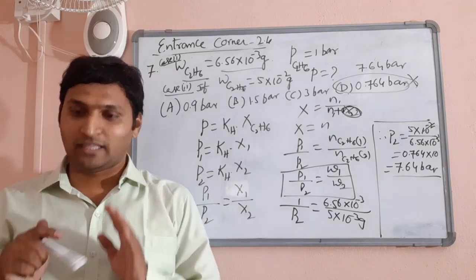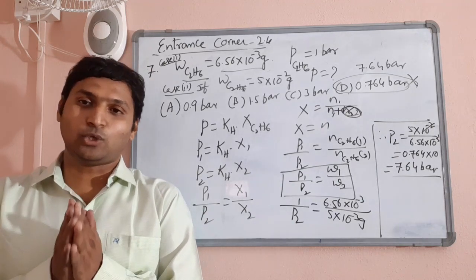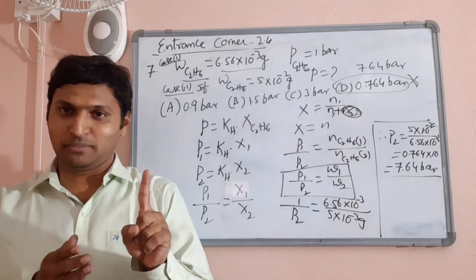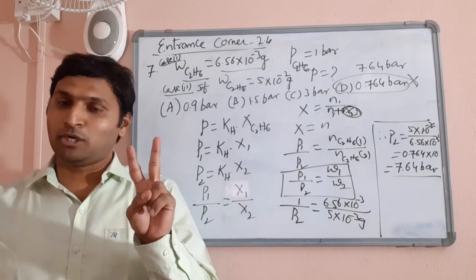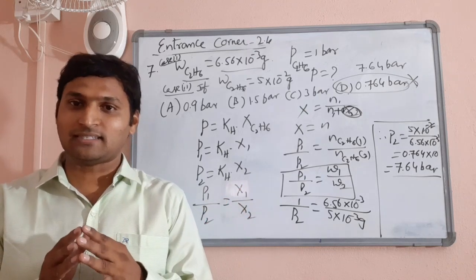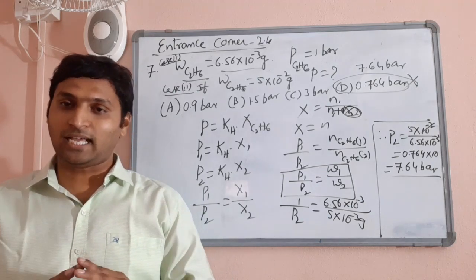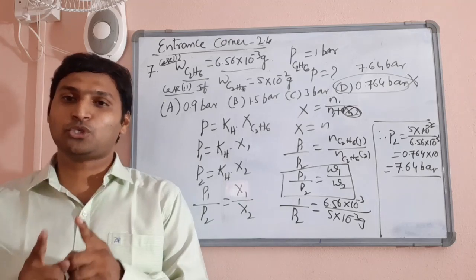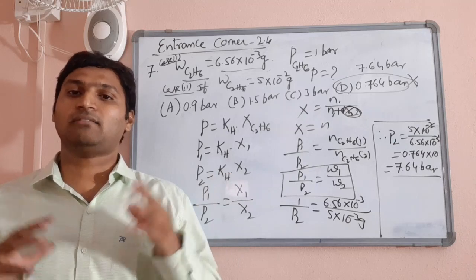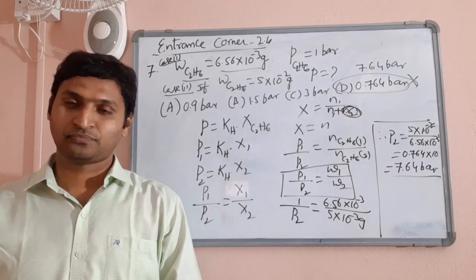Now, with this, we have finished the concept of solubility. As I told you, this chapter has 4 parts. Number 1, concentration terms, which I skipped, and which will be revised through questions. Number 2, concept of solubility, which we have finished with this. We took 3 sessions, I agree, but still we have revised fundamentals and learnt everything in detail. In the whole concept, when it comes to numericals, you have only one concept, that is Henry's law. Remaining all are theoretical concepts, so from the rest of the concepts you get only theoretical questions.